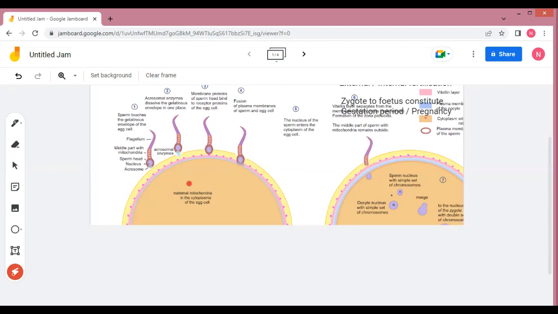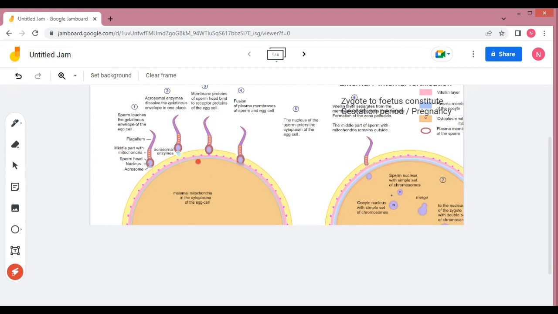Now, the acrosomal reaction results in the fusion of the plasma membrane of the ovum along with this sperm. Then the sperm moves inside this ovum because of its flagellar movement. Now, the next step is called the cortical reaction.